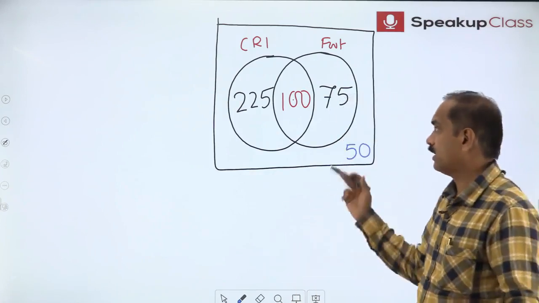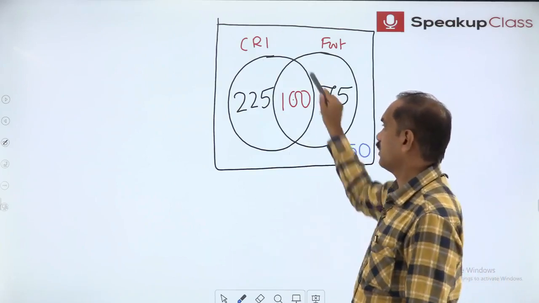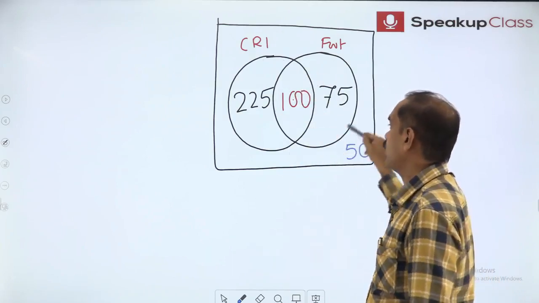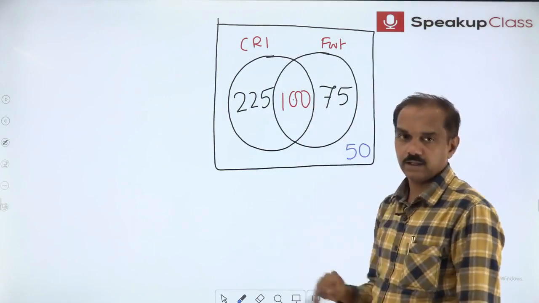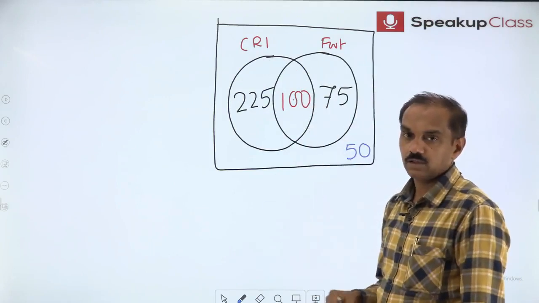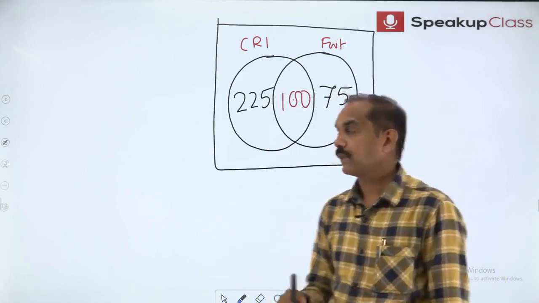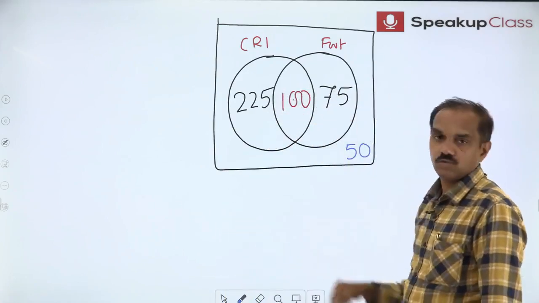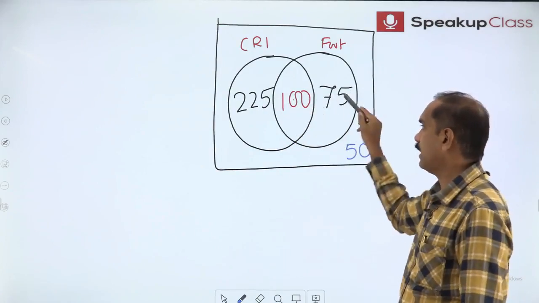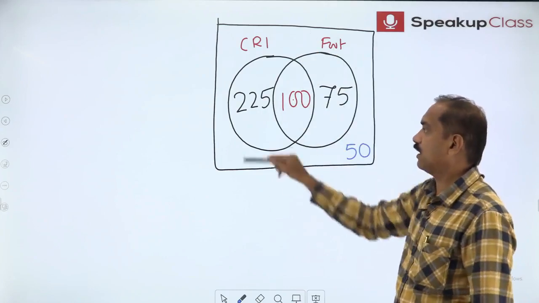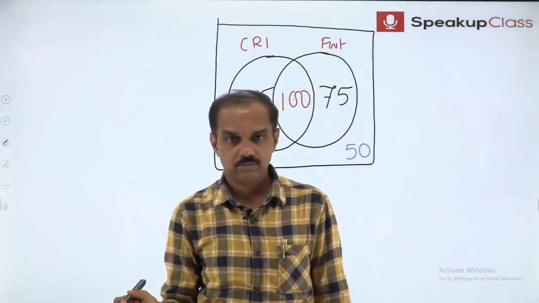Now you can check any information, everything is alright with the Venn diagram. Cricket 325, yes. Football 175, yes. Both 100, yes. Not only that, how many are playing? 400 are playing. Inside the circles we must have 400. Check it out: 225, 300, 400. 400 are playing, 50 non-playing, total 450. Everything is all right with the Venn diagram.